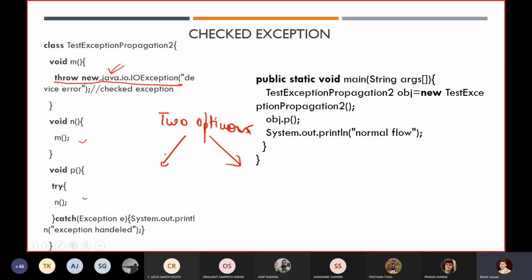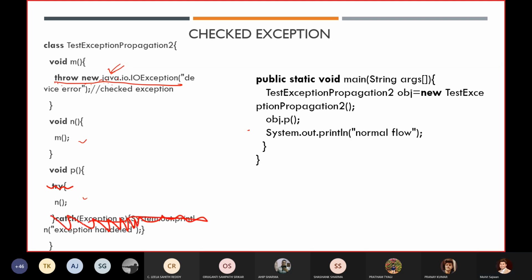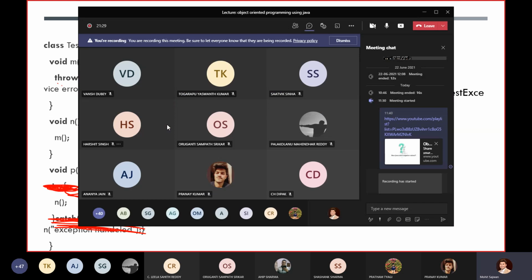Now, can anyone tell me, if I am not going to write this try block, if I'm not handling this exception, see, I'm removing these two lines, and if I compile this code, then what will happen? Sorry. What will happen if I compile this code? Does this code compile successfully? Anyone? Just post your answer in the chat box.